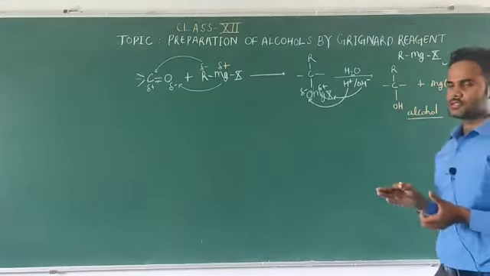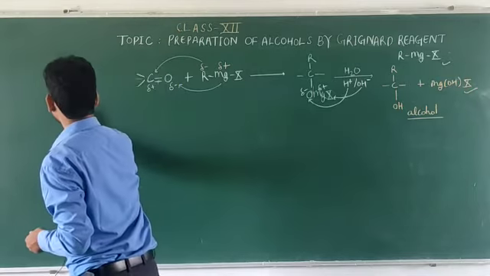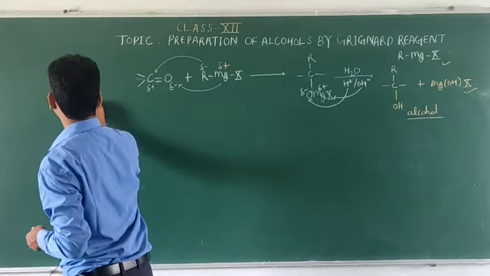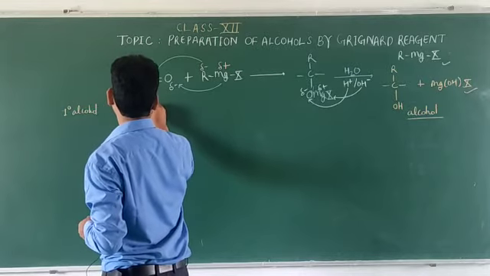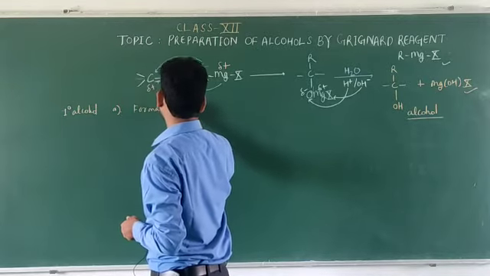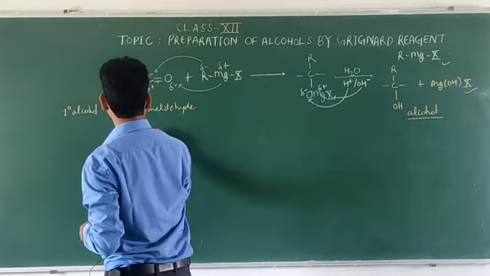Let's have an example to form the first degree alcohol. For getting the first degree alcohol, we can use formaldehyde. The formula of formaldehyde is like this.